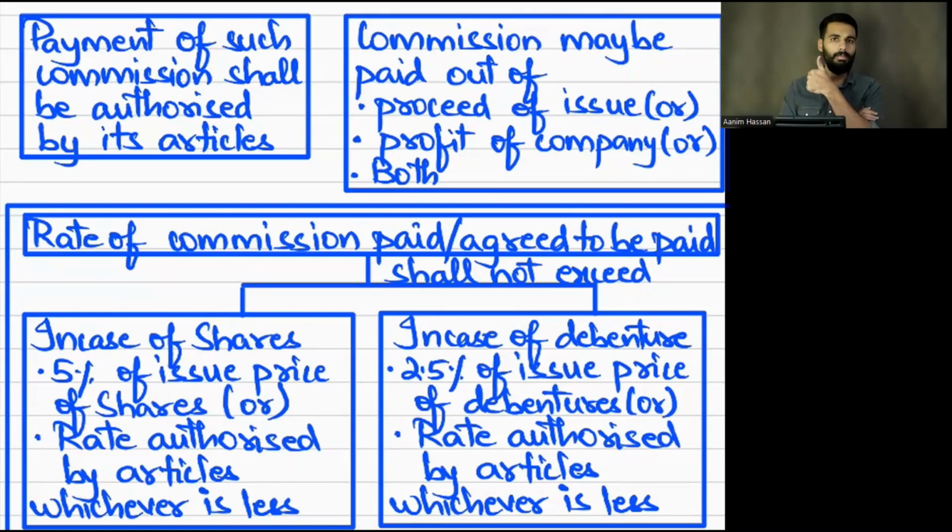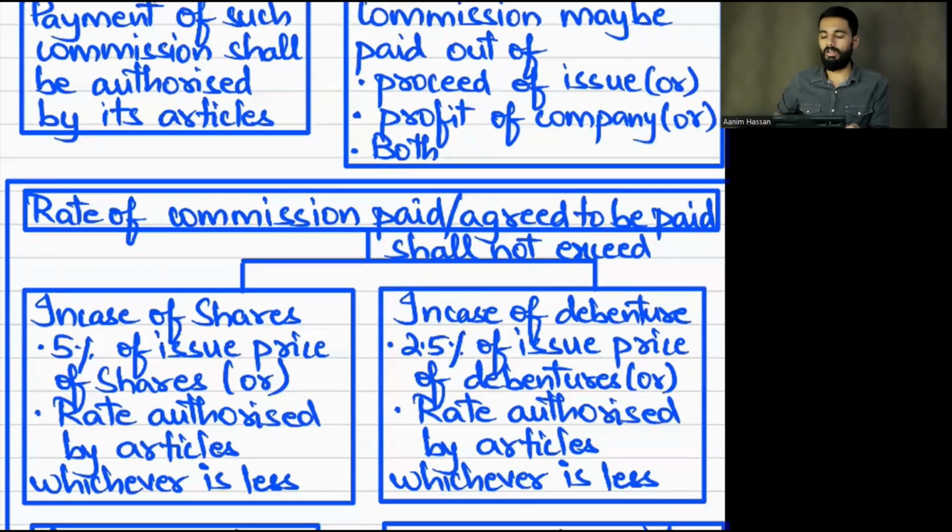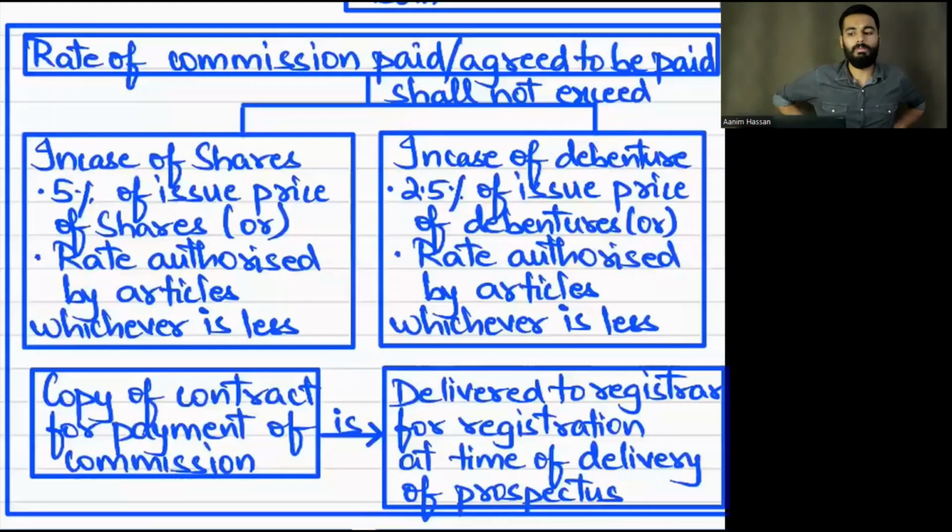Next, commission is payable either out of profits or out of the proceeds of the issue, or both combined, and you can give it to the underwriter as commission. What is the maximum commission you can give? In case of shares, 5% of the issue price, or as authorized by the articles, whichever is less. And in debentures? 2.5% of the issue price, or as authorized by the articles, whichever is less.